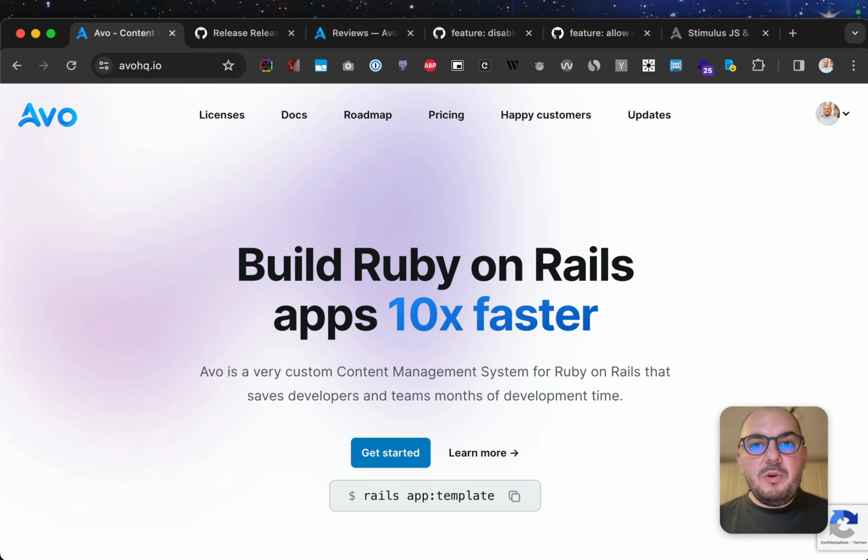Today we're releasing 2.46 and 3.1, the first release on the third iteration of Avo. So let's get into it.